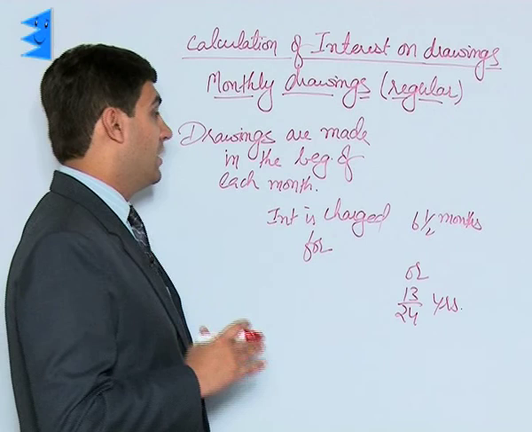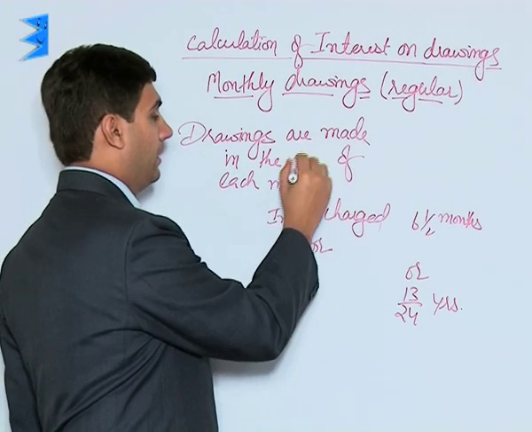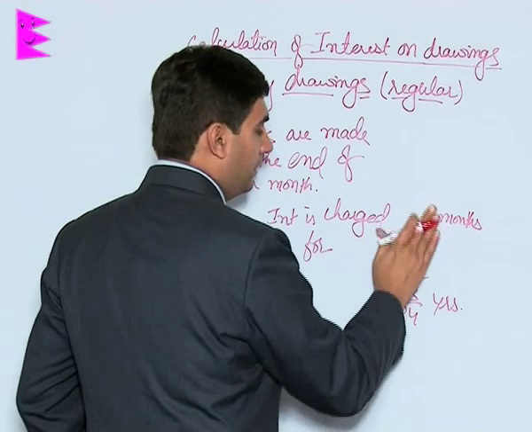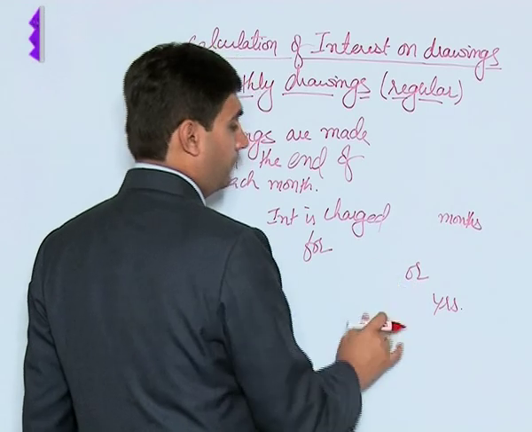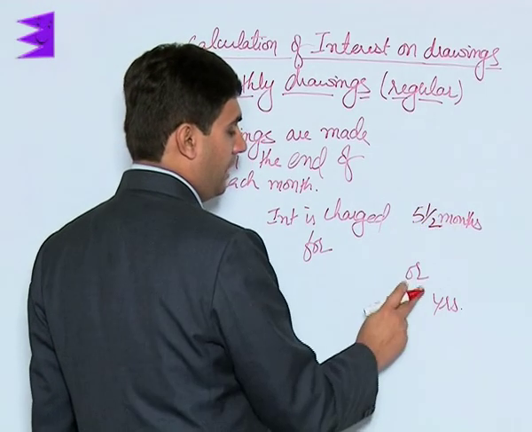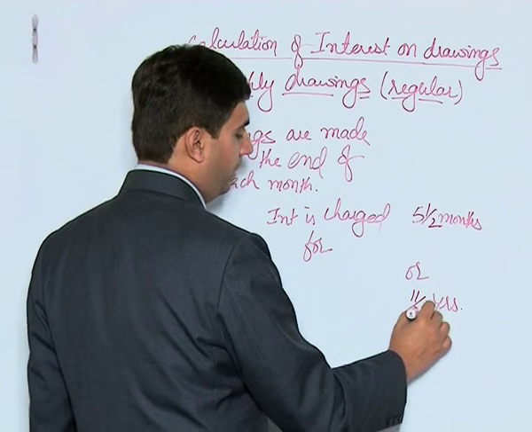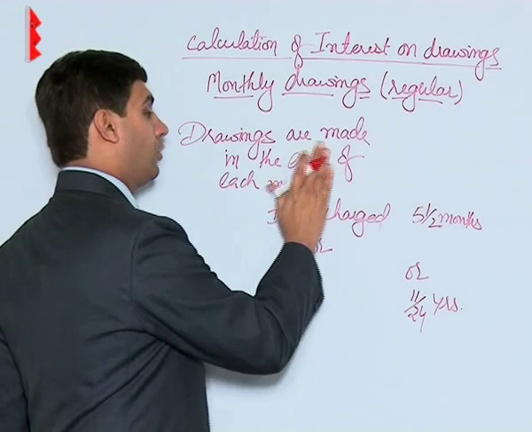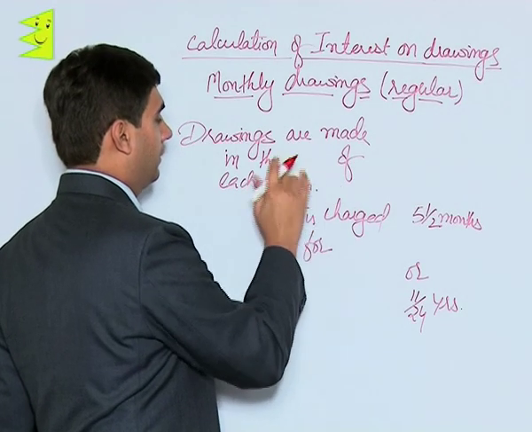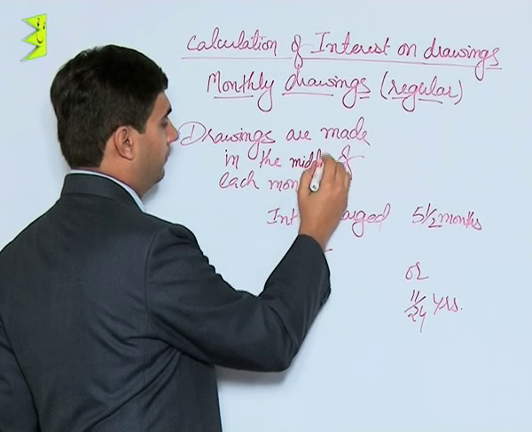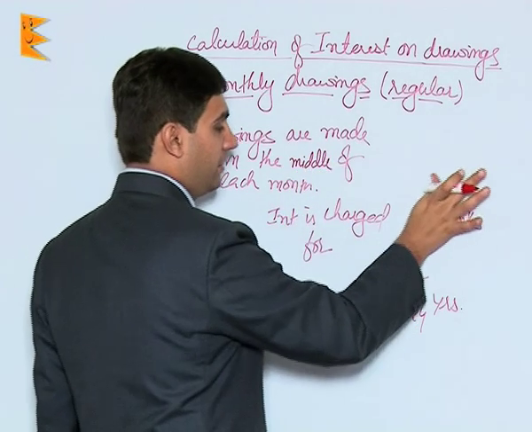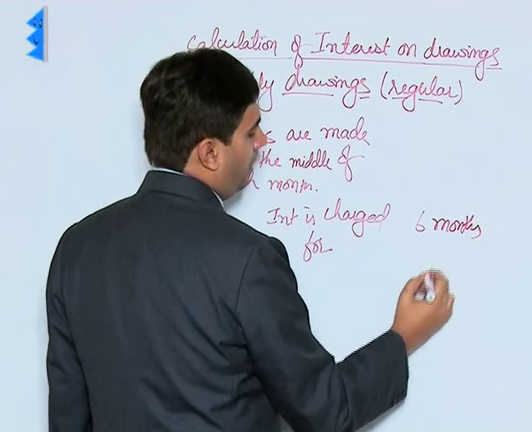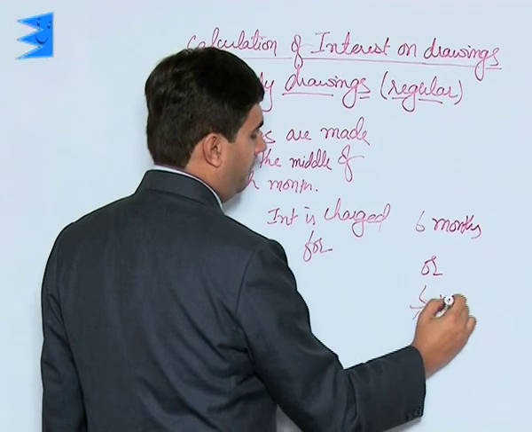Then the second situation is when the drawings are made at the end of each month. If the drawings are made at the end of each month, then the interest is charged for 5.5 months and it comes to 11 by 24 years. And the last situation is when the drawings are made in the middle of each month. Then in that case, interest is charged for 6 months, or that would be very clear, 6 by 12 years.